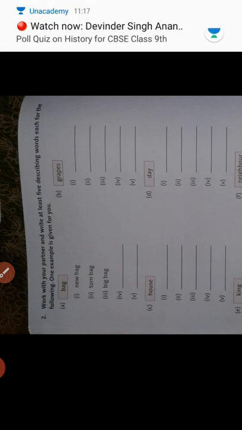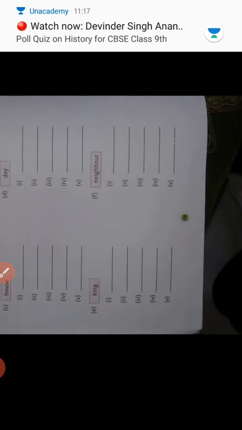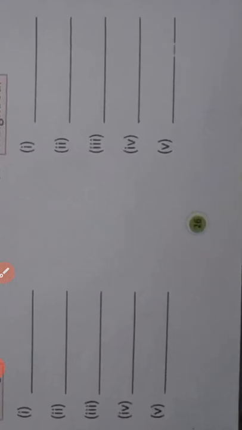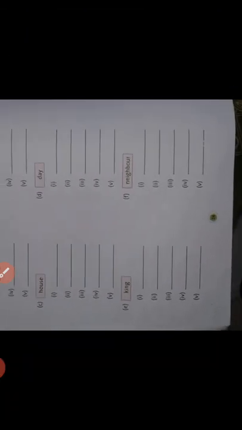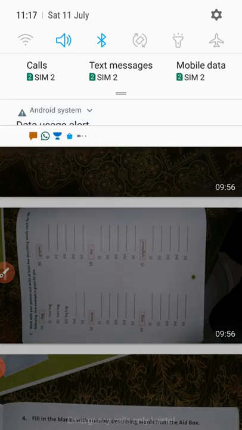What you have to do is use a few describing words for them. For example: new bag, torn bag, big bag, red bag, small bag. Similarly, like the example done in your book, you will do the rest of the naming words mentioned on page number 26. This will be your home assignment, and we will do the next exercise in our next class.